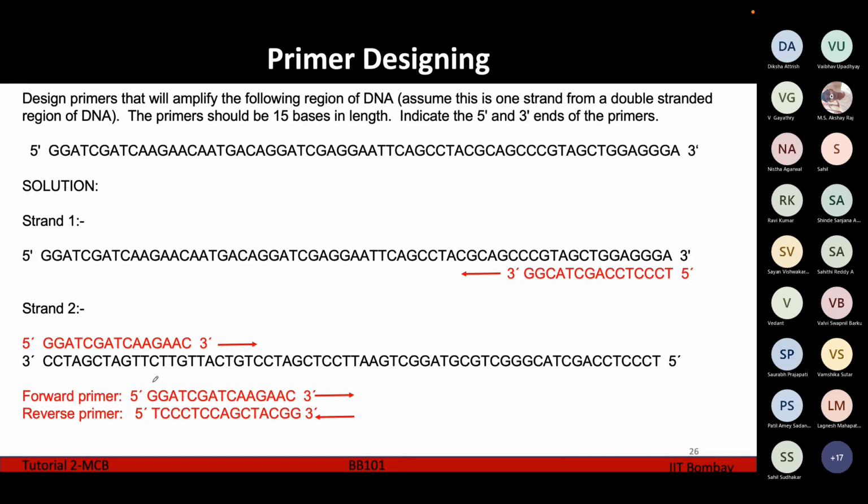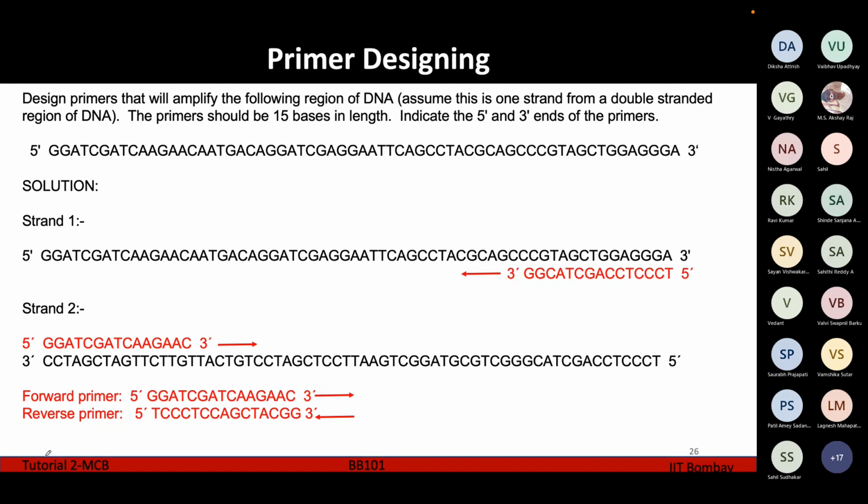So the forward primer is the one which is originally 5' to 3'. The one which is originally 5' to 3' is this one, like the primer which you are getting from the strand 2. From the beginning only, you are writing it from the 5' to 3' orientation. So this one is your forward primer. And the reverse primer is the one which, when you're writing it down, originally is in the 3' to 5' orientation. So this one is the reverse primer.